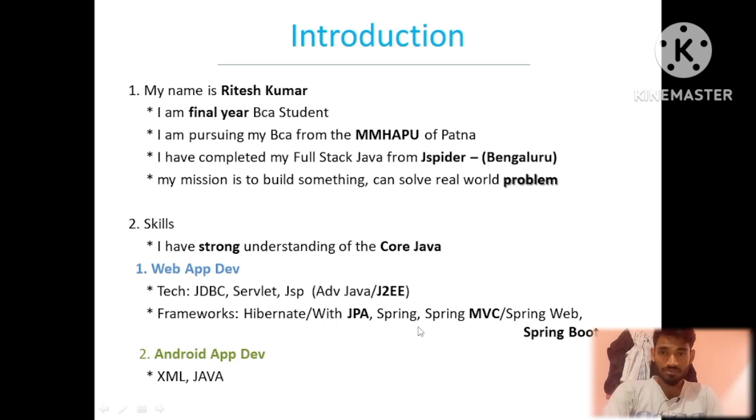I also have an understanding of Android application development. I worked on my own project, a parcel app, which is built using XML and Java, and for the database I used Firebase. So this is the thing.